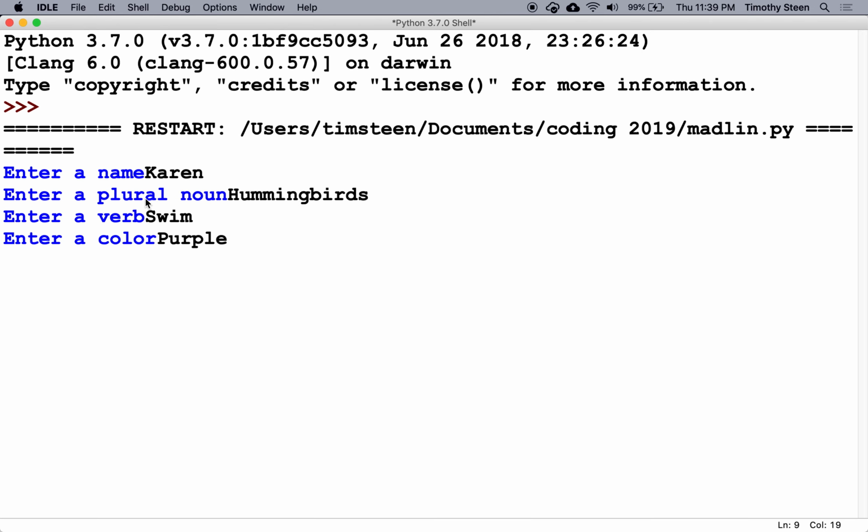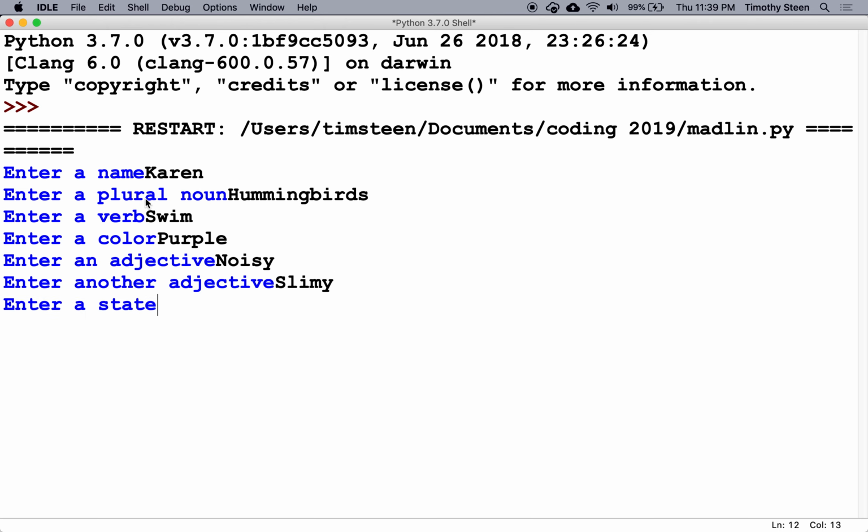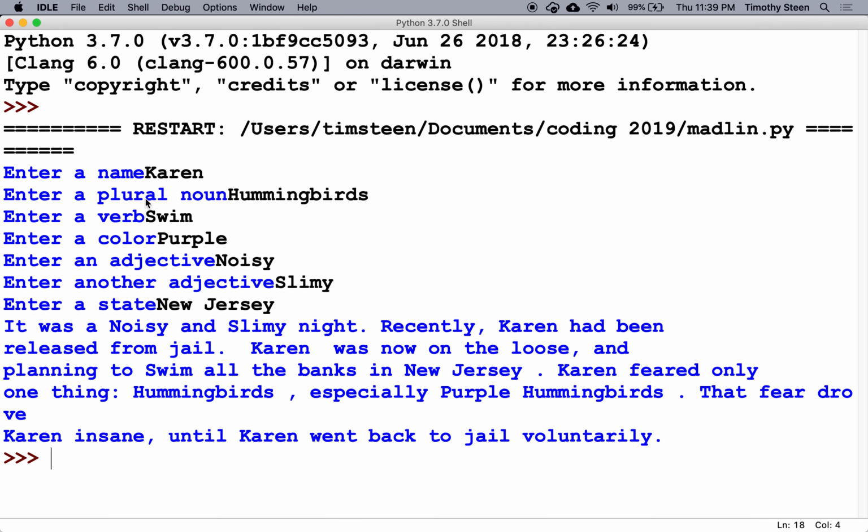Enter a color, purple. Enter an adjective, noisy. Enter another adjective, slimy. And enter a state. Well, obviously we have to be New Jersey. Alright, so those were the ones I asked the question of, and then once I run it, we'll get these things printed out. It was a noisy and slimy night. So there it took the 2 adjectives and put them into the sentence.